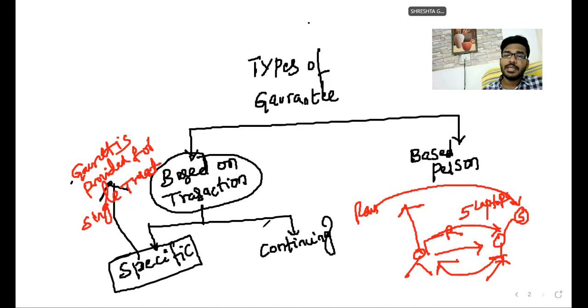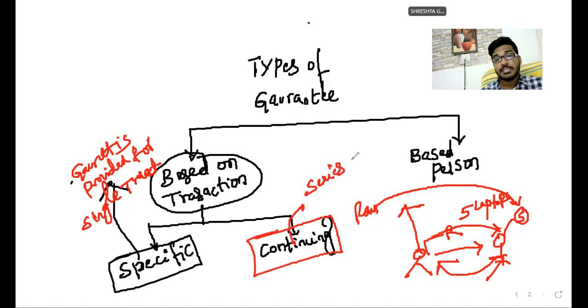Next is, sir, continuing guarantee. What does this mean, sir? Sir, guarantee is given for a series of transactions. Guarantee is given for series of transactions. Such type of guarantee is called as continuing guarantee. Sir, what is that series of transactions?